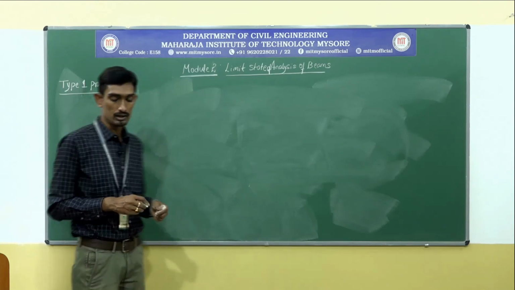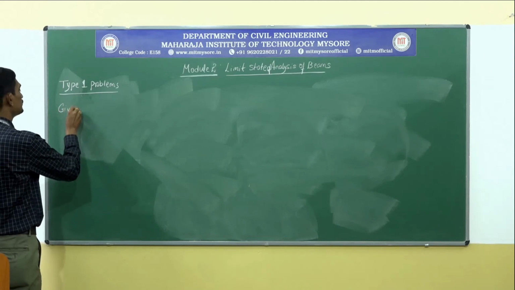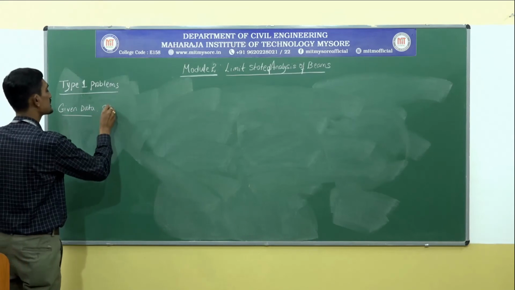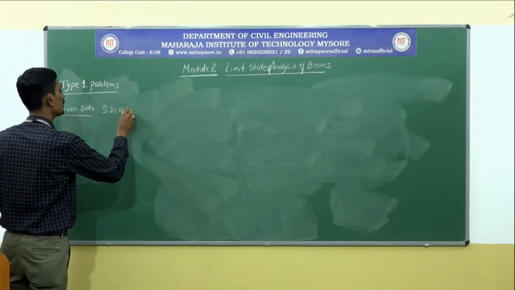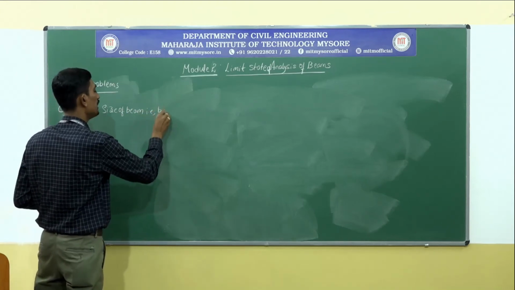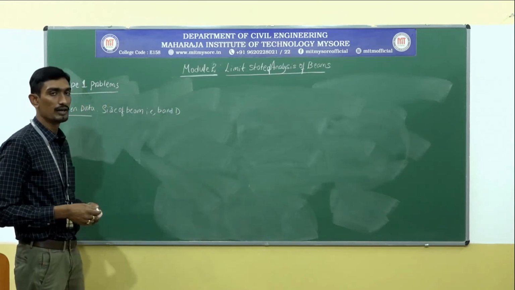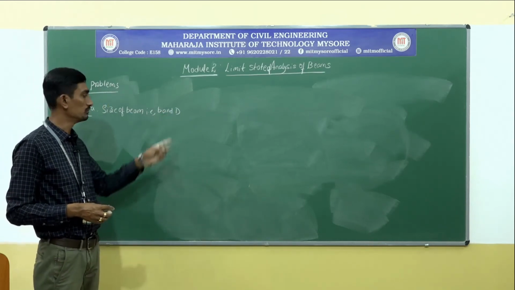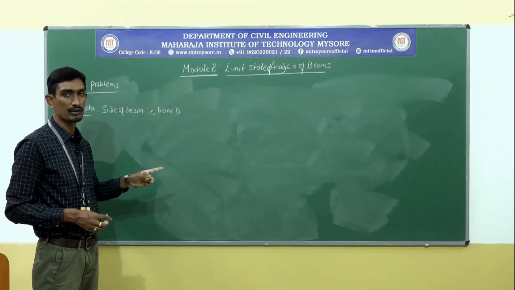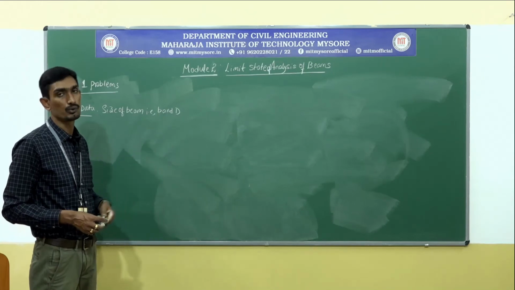In type 1, the first thing is the given data. They will give the size of a beam, that is B and D, or sometimes they also give the effective depth directly. I will teach you, if overall depth is given, how to calculate effective depth. I have highlighted it in the formula, but in the problem I am going to show you how to calculate.